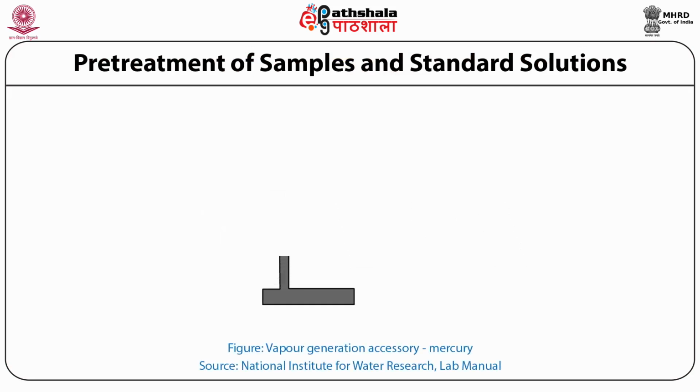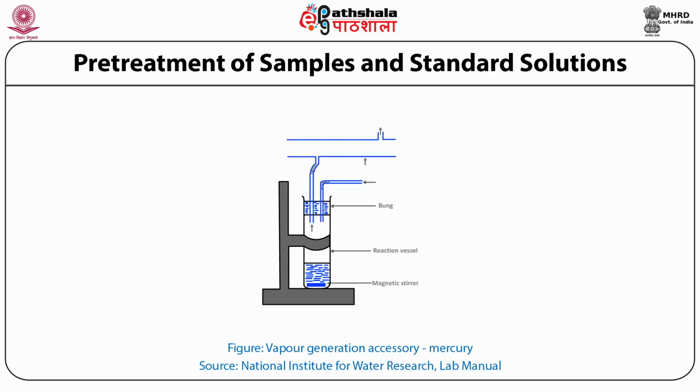This slide shows you a vapor generation accessory in the case of mercury determination. This consists of a reaction vessel, a bung, an inlet for air, a connection to the absorption cell, an outlet for the cold vapor, and a magnetic stirrer.